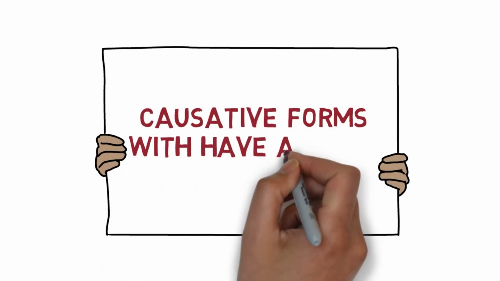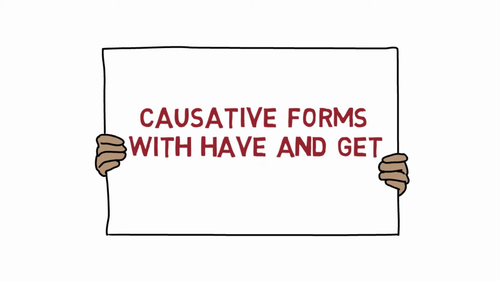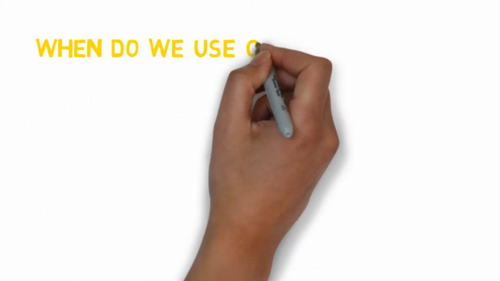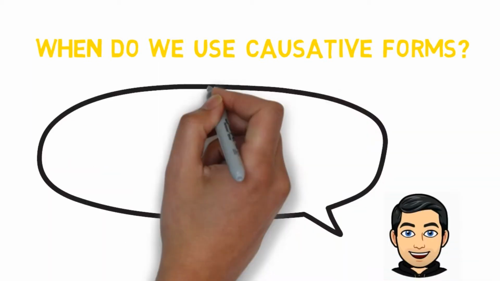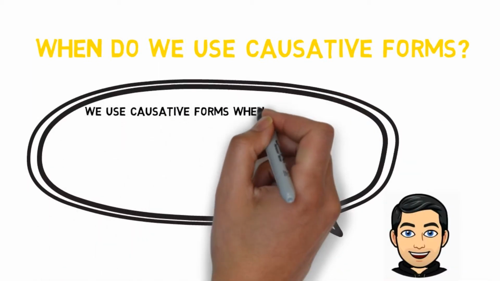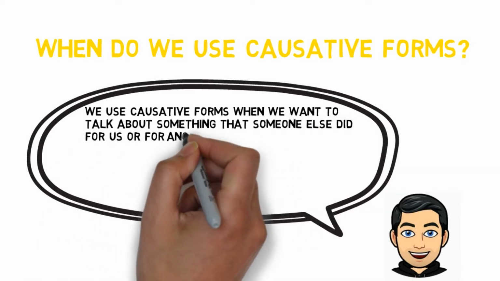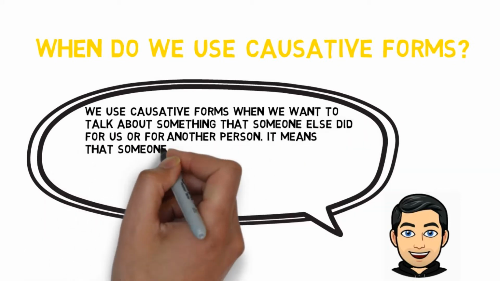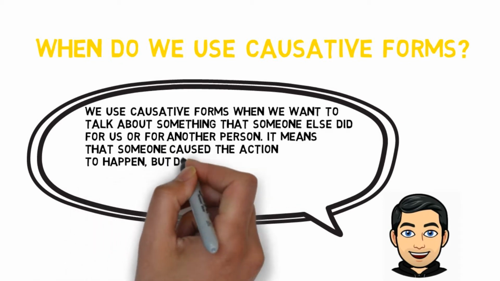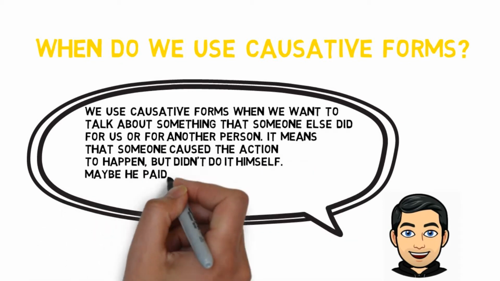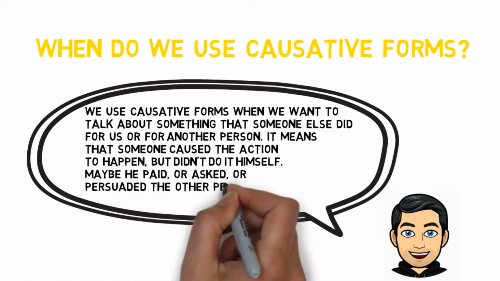So today we're gonna learn about causative forms with have and get. But first of all, let's find out, when do we use causative forms? We use causative forms when we want to talk about something that someone else did for us or for another person. It means that someone caused the action to happen but didn't do it himself. Maybe he paid or asked or persuaded the other person to do it.